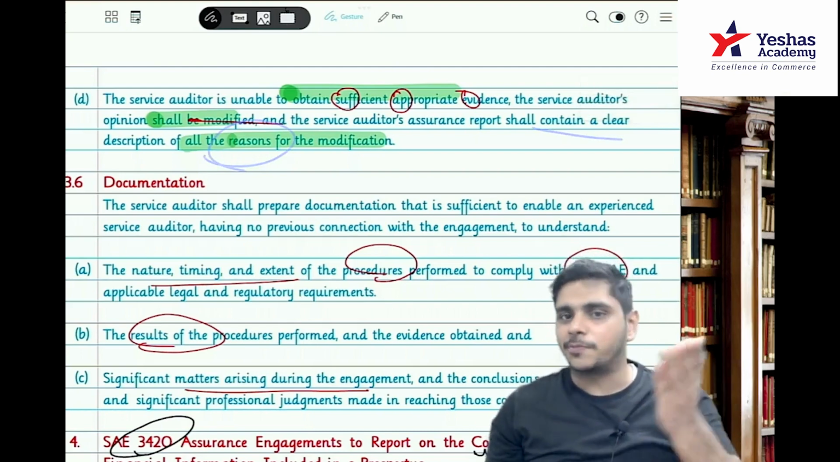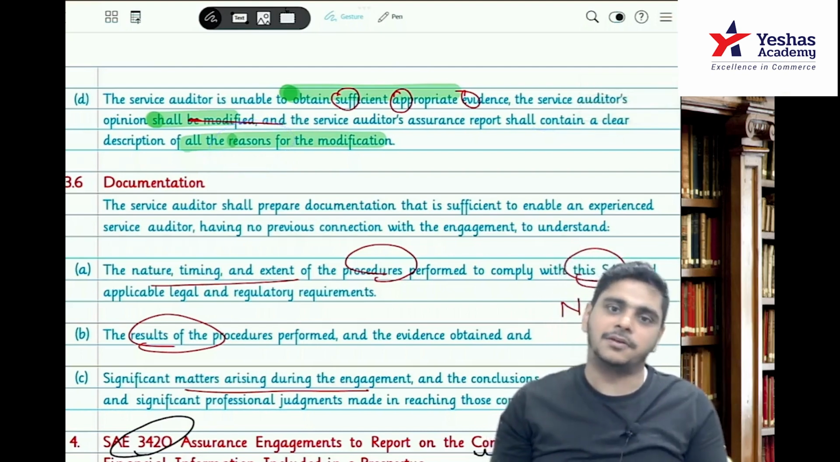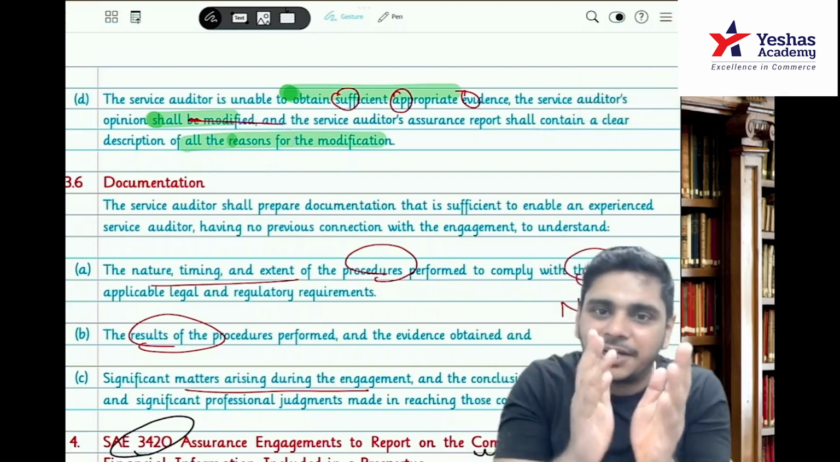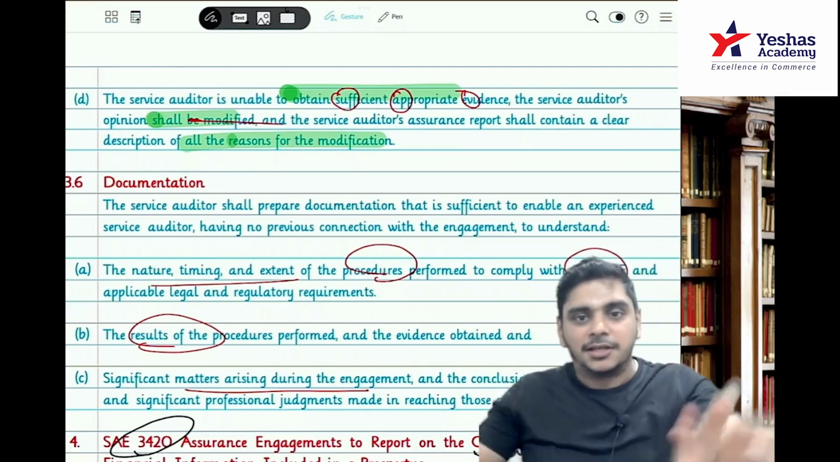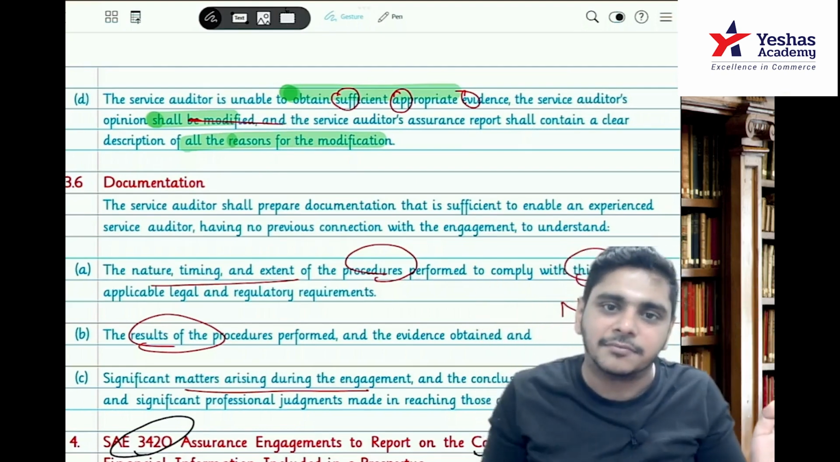So fourth is unable to obtain SAE and then you will do modify. Understood? If you remember the type 1 and type 2 answer, type 1 is important because from type 1 we will remember type 2. That same answer will be flowing everywhere.